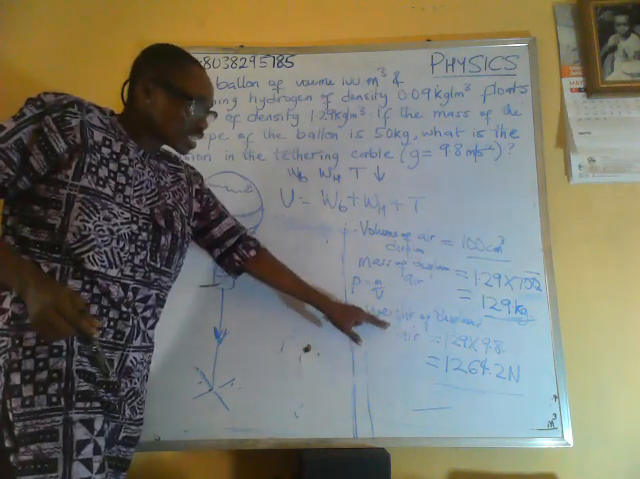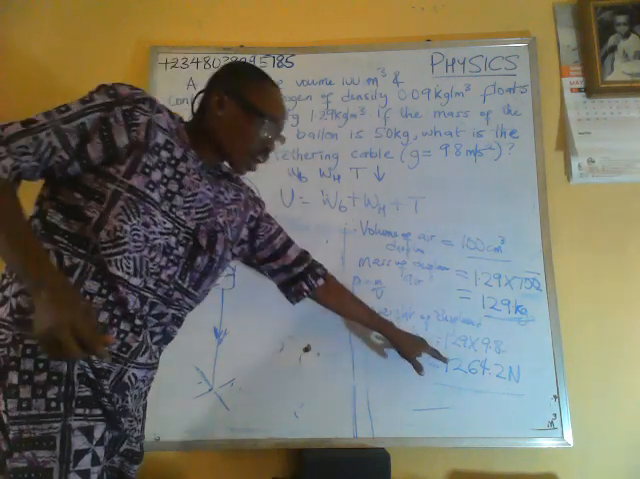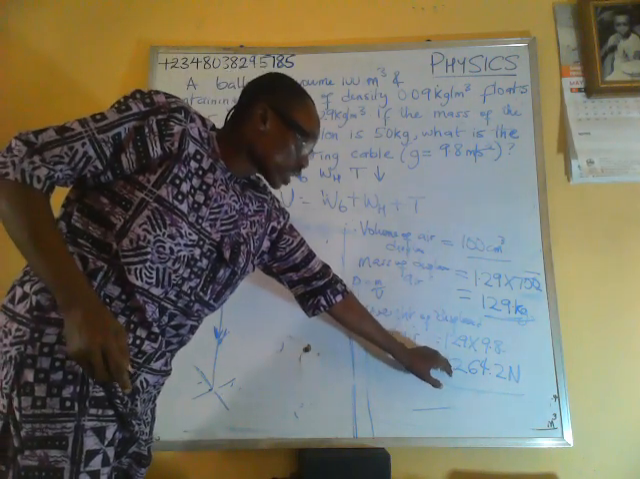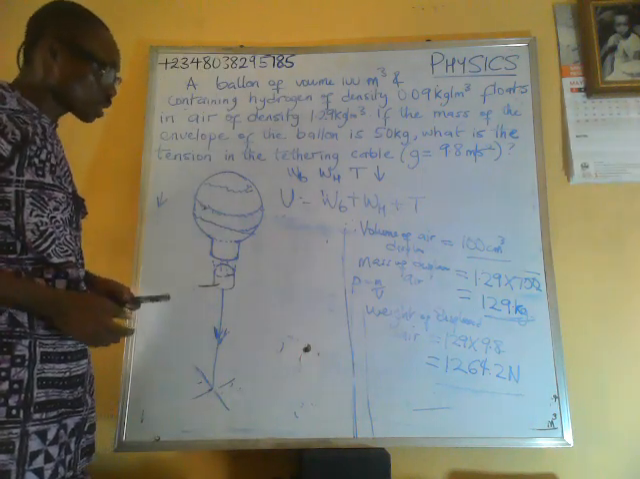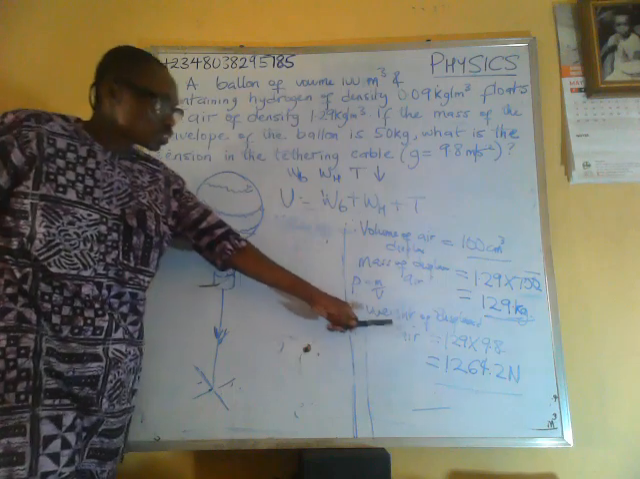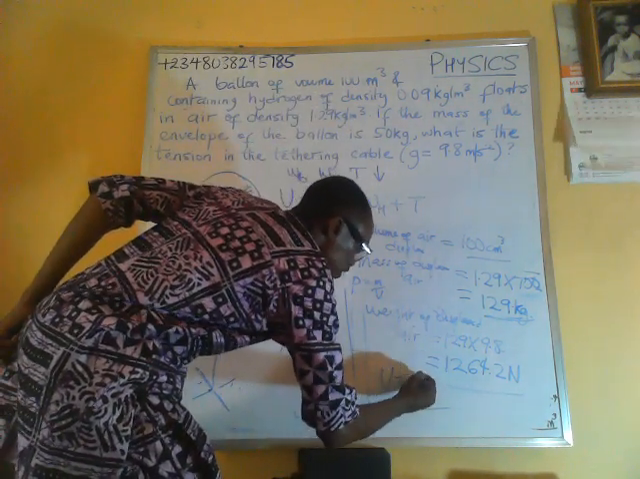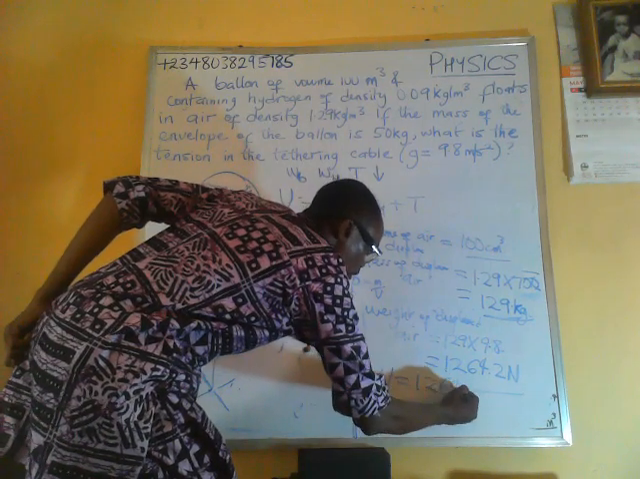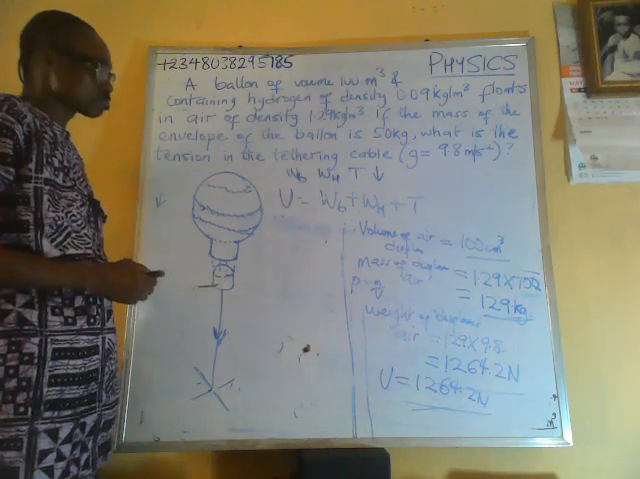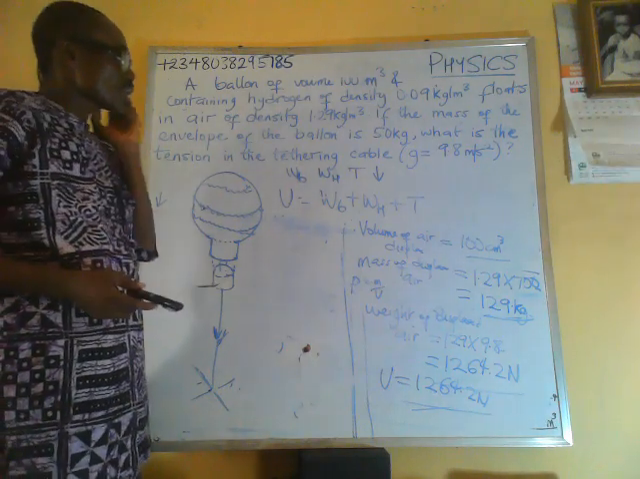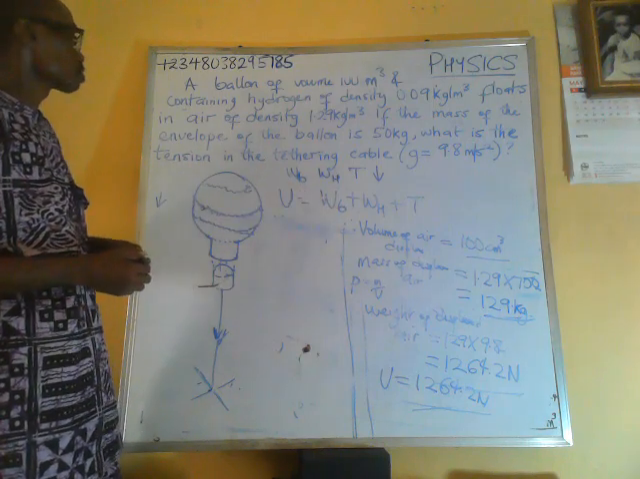And the upthrust is given by the weight of displaced fluid, which in this case is air. We've calculated the weight of displaced fluid as 1264.2 Newton. So the weight of displaced fluid is equal to the upthrust. The upthrust is 1264.2 Newton from the principle of flotation. So now we need to calculate the weight of the balloon.